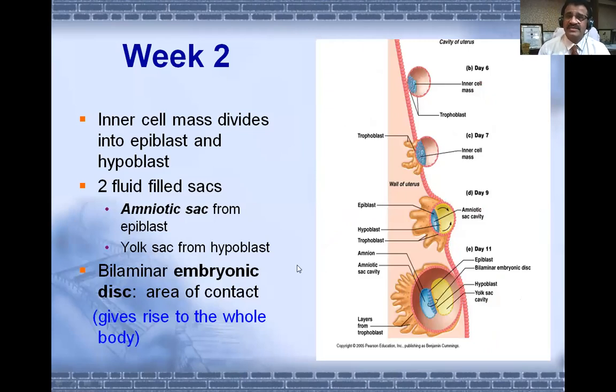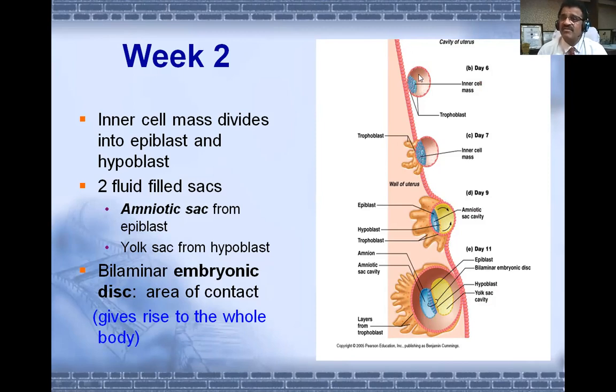So by the 2nd week, the implantation has taken place. The inner cell mass divides into two layers, and those two layers are epiblast and hypoblast. Epi means upper layer and hypo means lower layer. And two fluid sacs are also formed: the amniotic sac from epiblast and the yolk sac from hypoblast. So you can see this yellow color, the yolk sac has formed from hypoblast, and this blue color, you can say the amniotic sac has formed from epiblast.